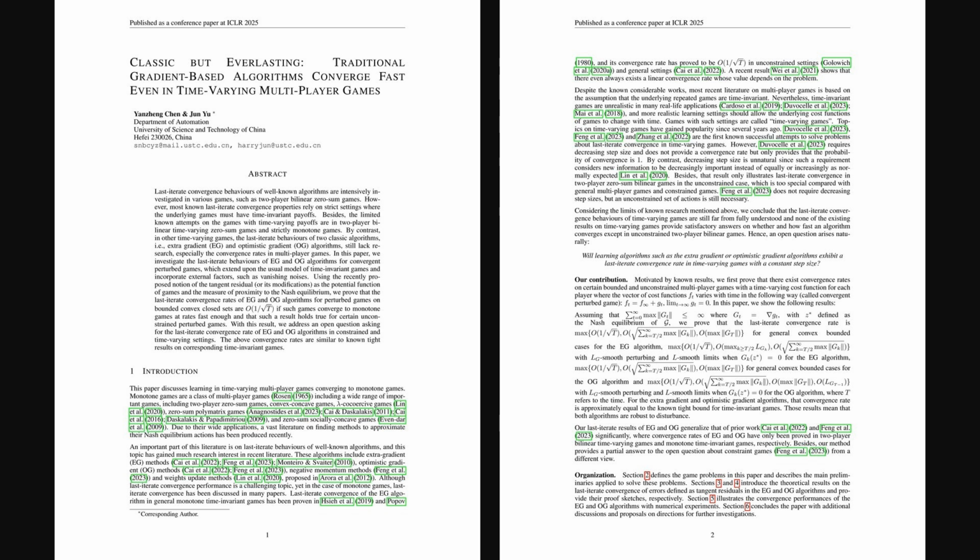And crucially, their convergence rates, which describe how quickly they zero in on a solution, are shown to be fast, around an order of 1 over the square root of t, where t is time, plus terms related to how quickly these game perturbations fade. This is a significant step, showing these classic approaches are reliable.